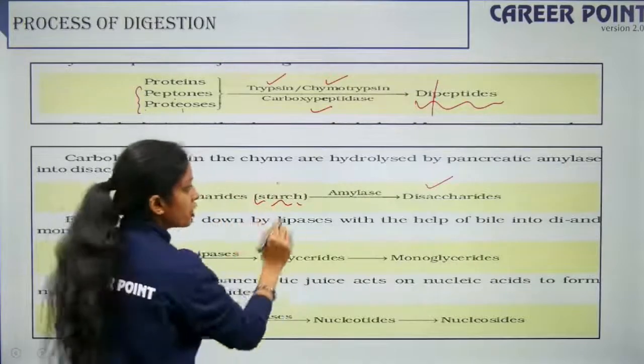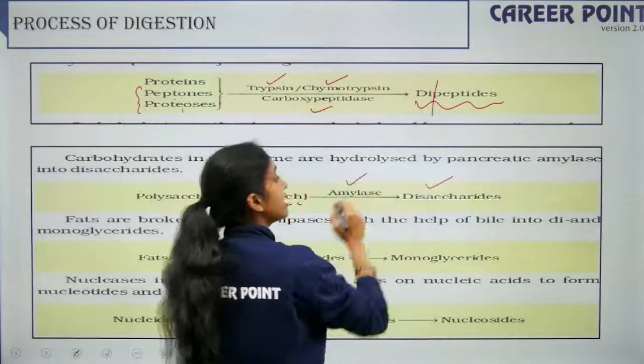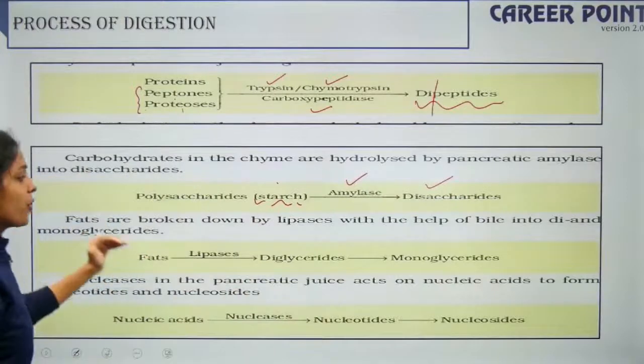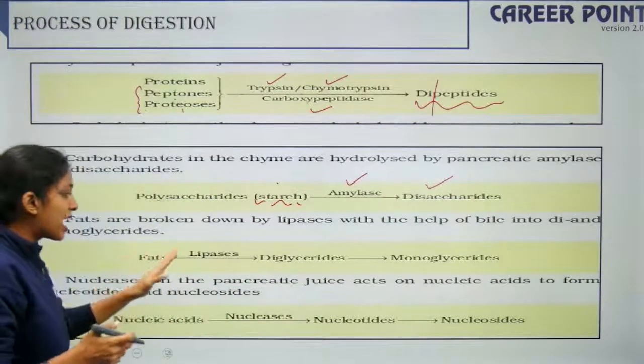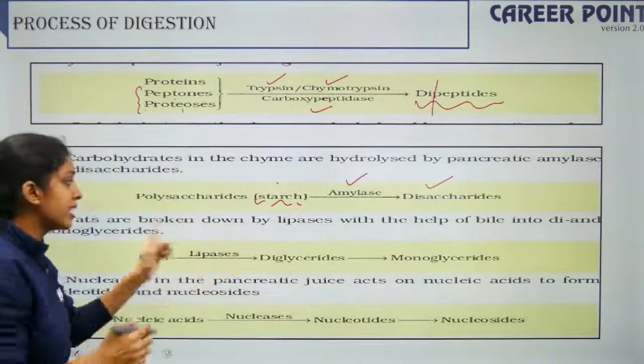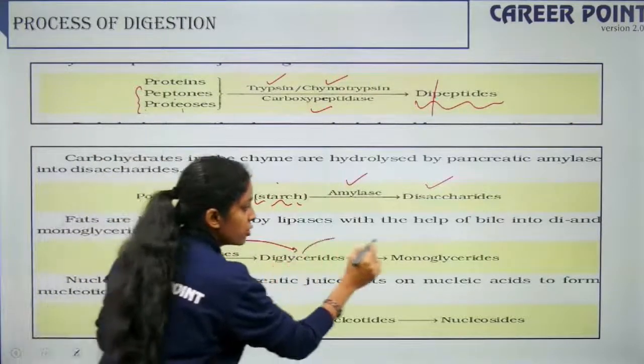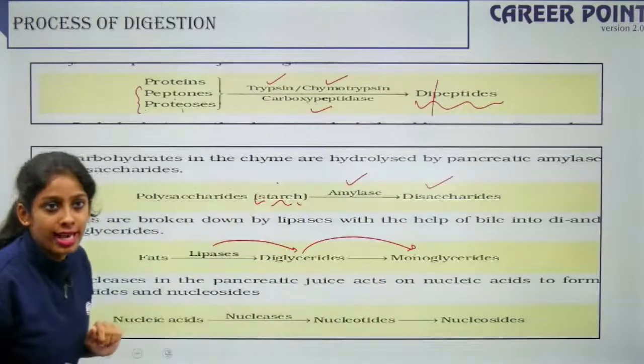The starch is broken down into disaccharides in the small intestine. Then you have fats. Fats are made up of fatty acids and glycerols. So fats, in the presence of lipase, are broken down into glycerides, so diglycerides into monoglycerides. Right?